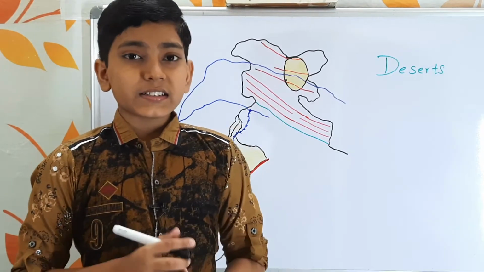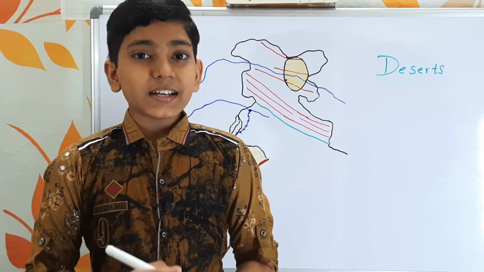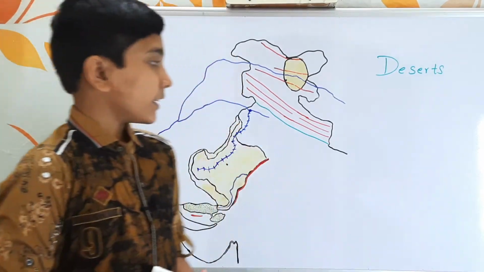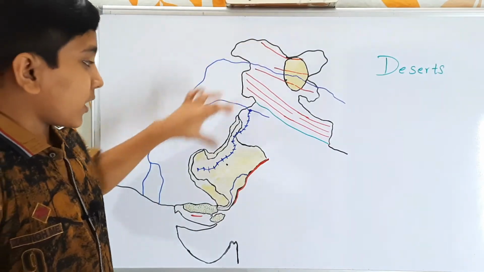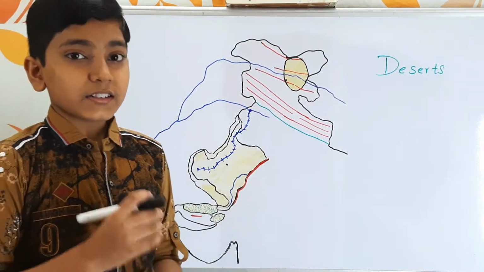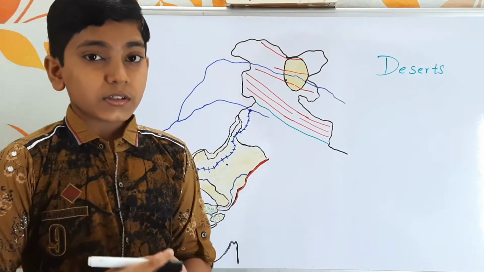Let us begin discussing what a desert is. A desert is an area which has little precipitation or little rainfall. And in India, the places I have marked in yellow color experience little rainfall, so they are deserts. Now let us discuss how deserts are formed.